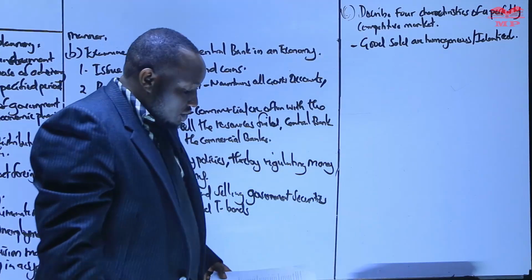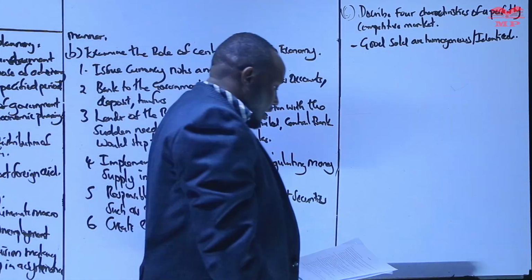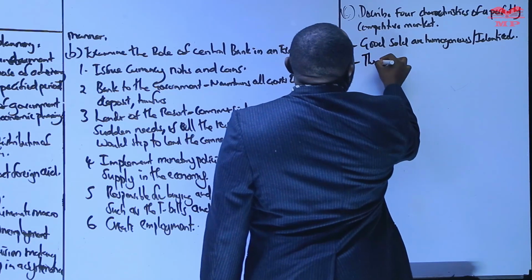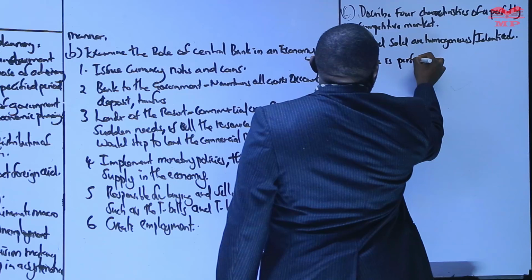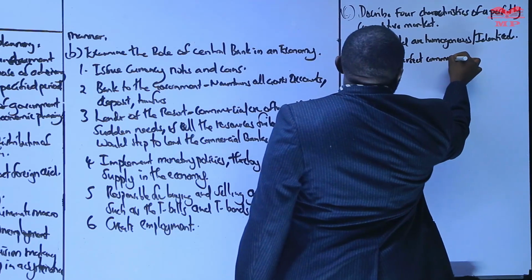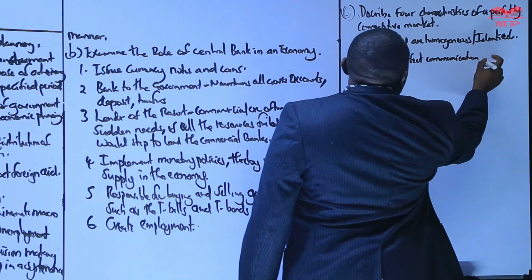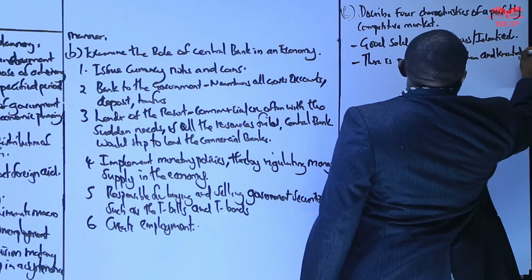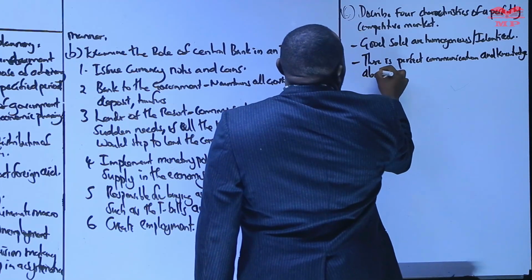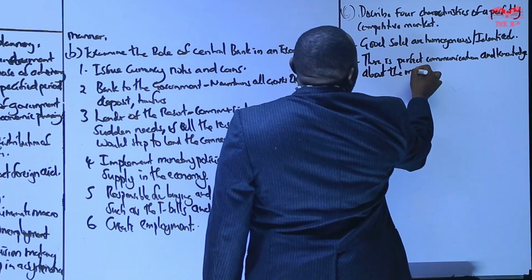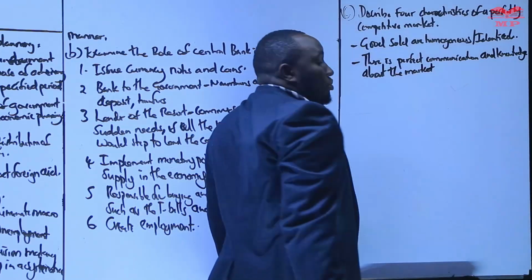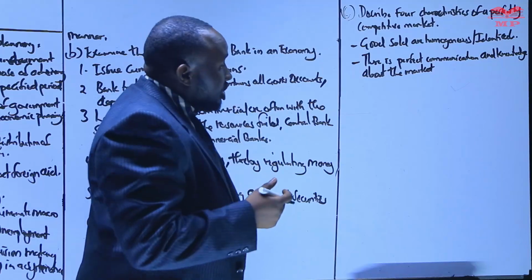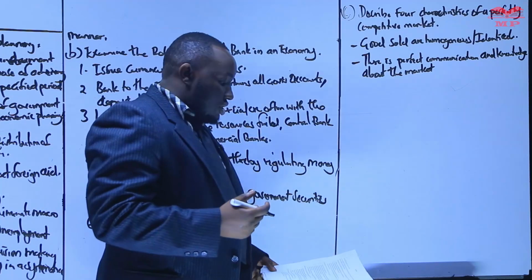Next, we can talk about perfect communication and knowledge about the market. There is perfect communication and knowledge about the market.